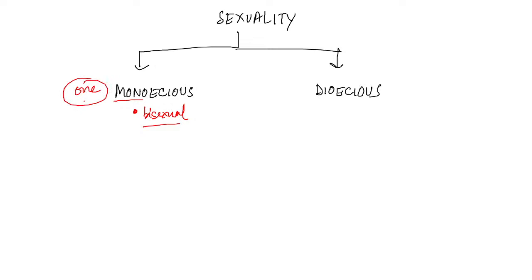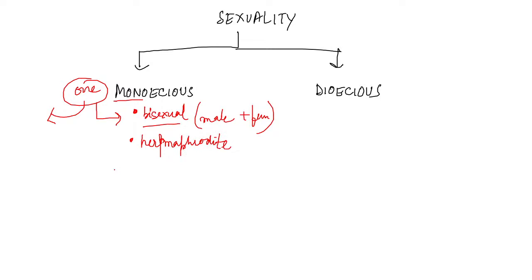Only in one single organism we can find two main characters. That is, the male character, and we can also find the female character. This is known as bisexual. This is also known as hermaphrodite. The example I'll tell in a second.